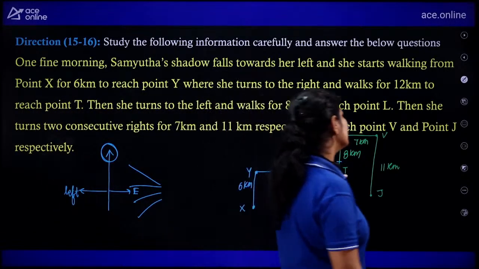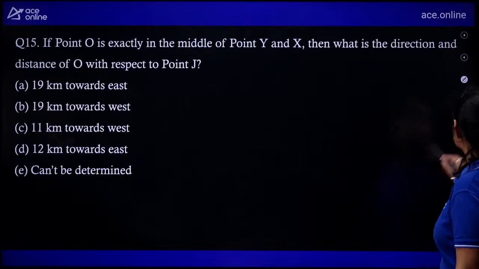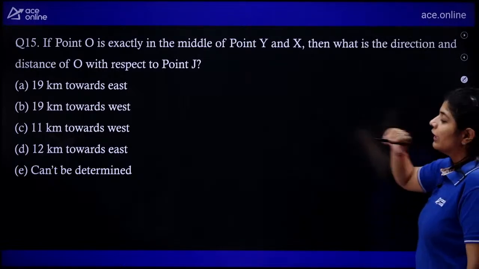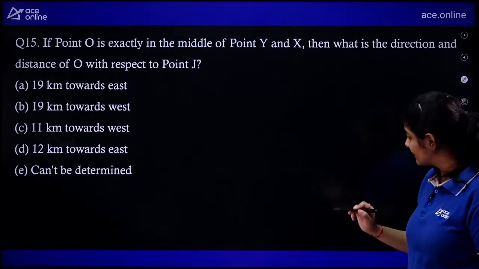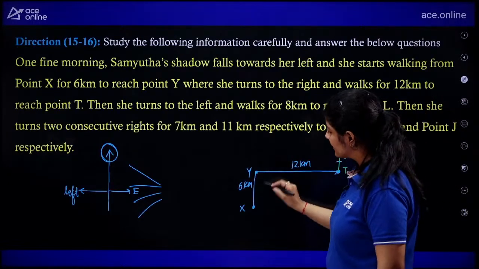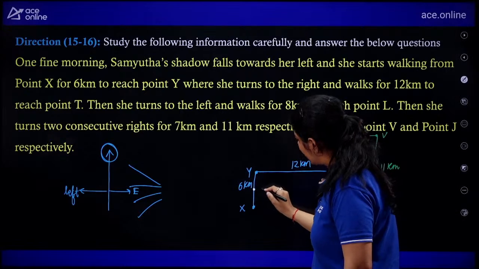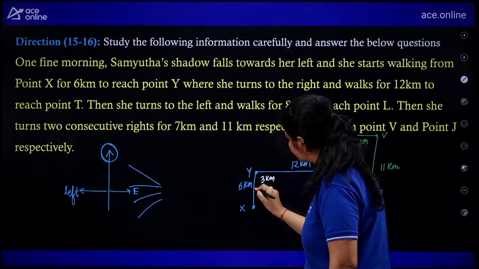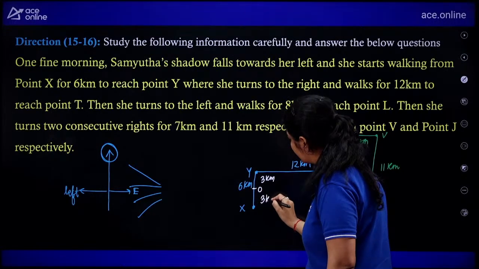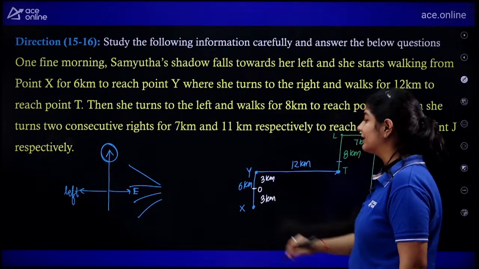Now we need to answer a few questions. The question is saying that point O is exactly in the middle of point Y and X. Y and X is of 6 kilometers. So here we are having point O at a distance of 3 kilometers from both the ends.